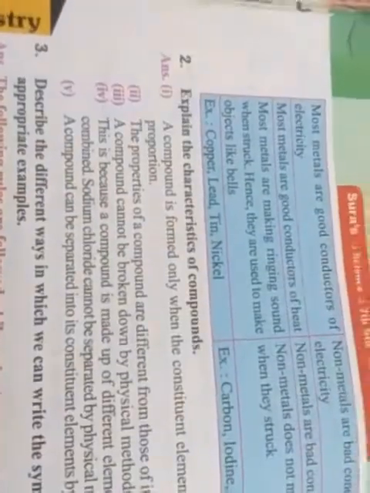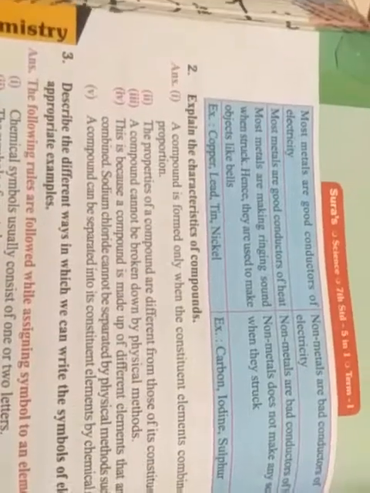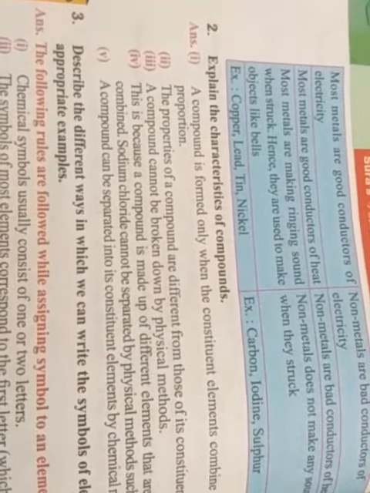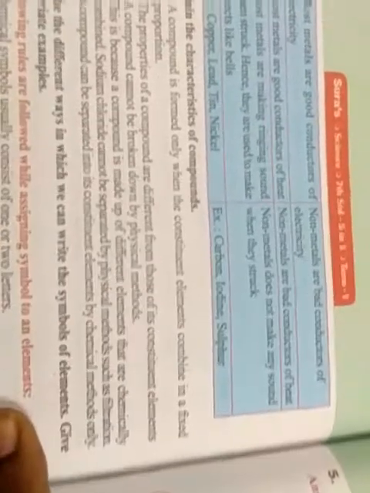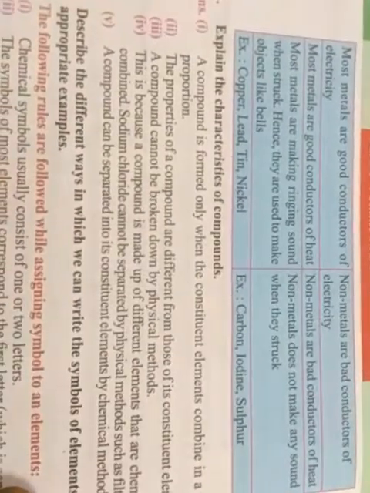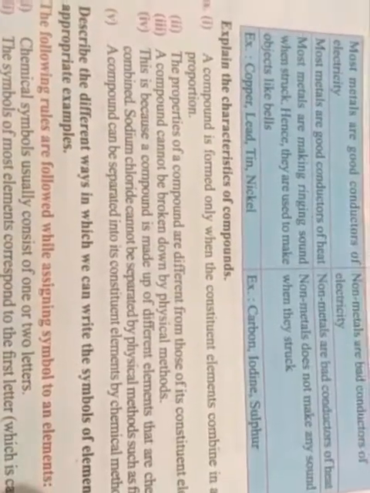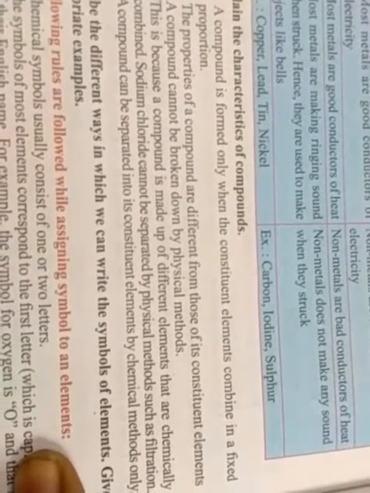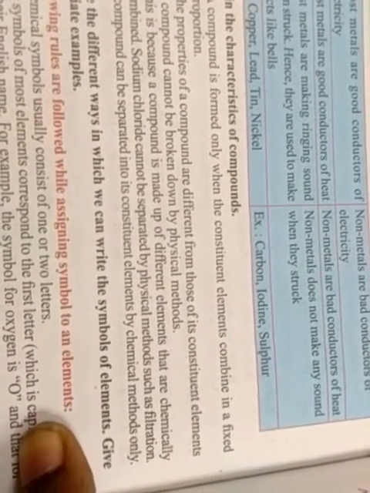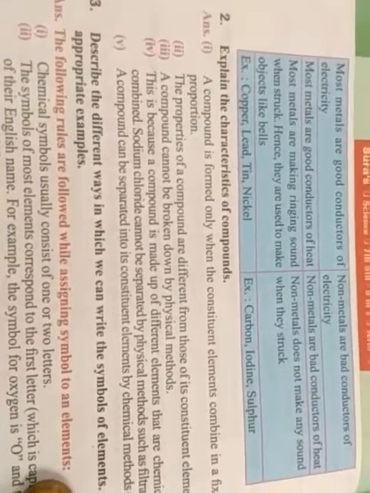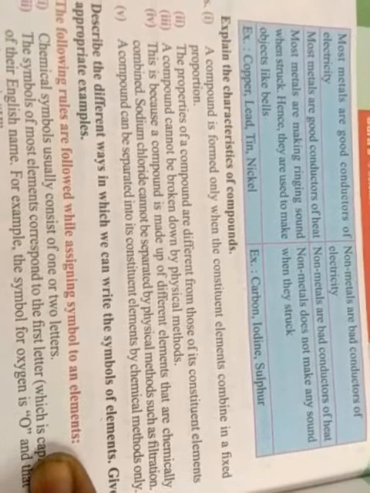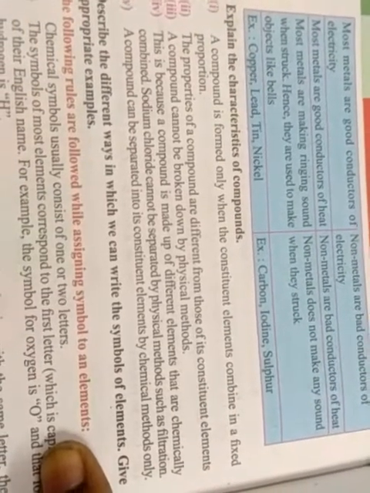Okay, so you go to the second question. Explain the characteristics of a compound. Okay, a compound, first point: a compound is formed only when the constituent elements combine in a fixed proportion. The properties of the compound are different from those of its constituent elements. Third point, a compound cannot be broken down by physical methods.